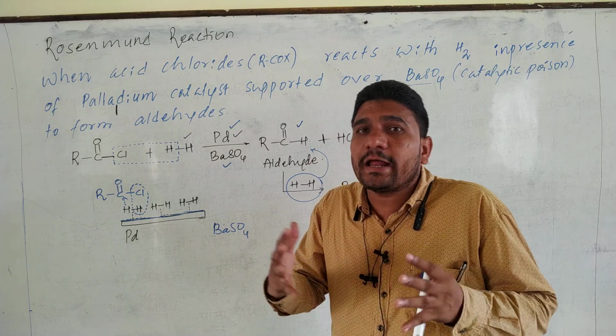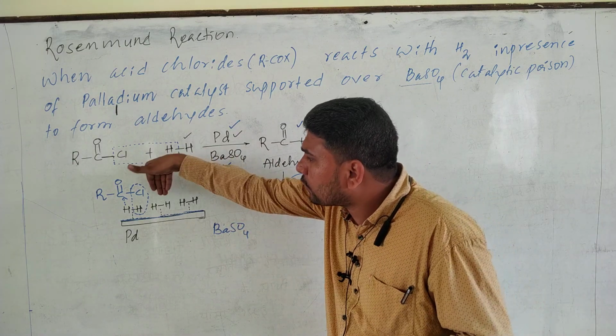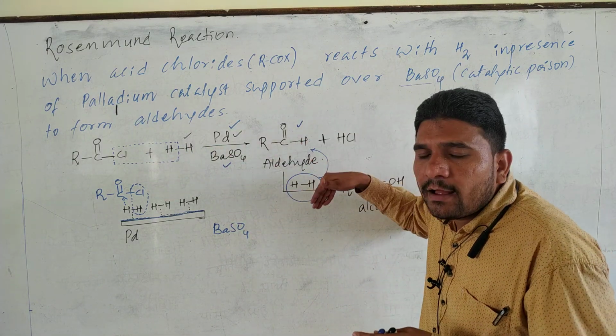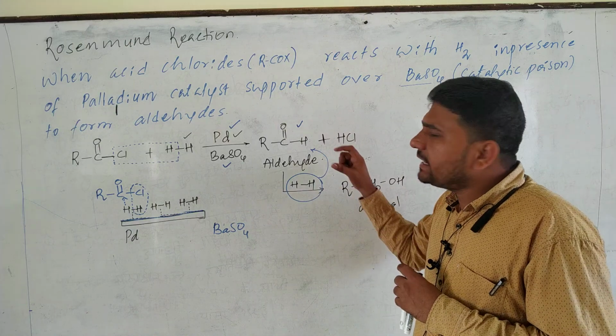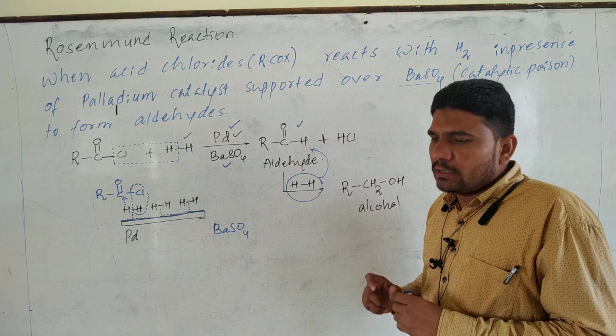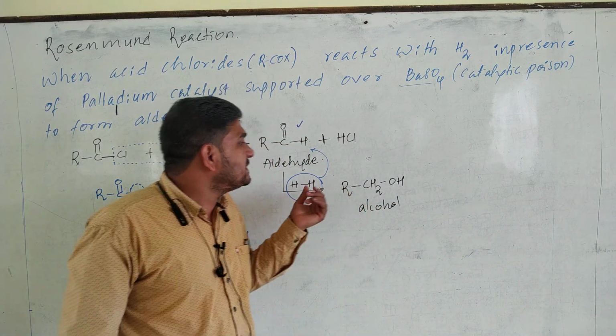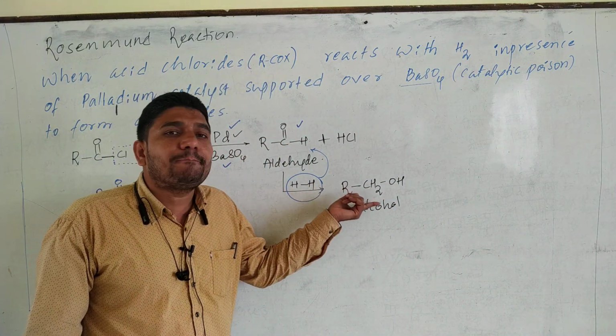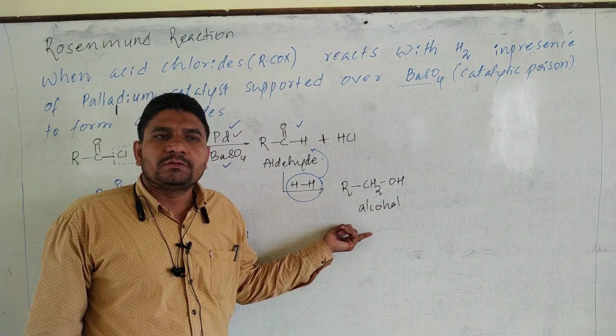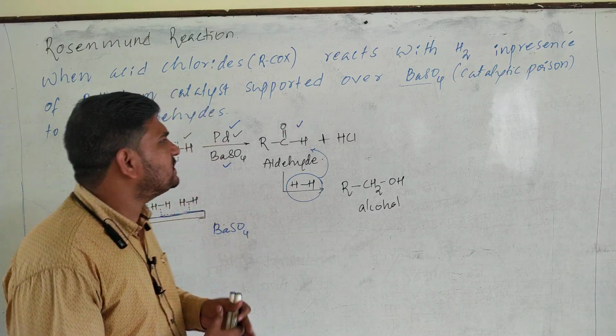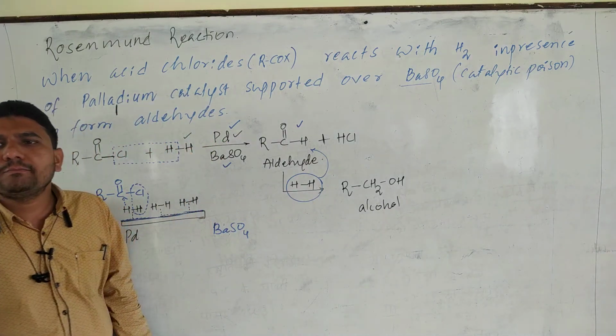Hydrogen gas will not adsorb, then there is no further contact of this hydrogen with aldehyde. Means the reaction stops at this point. This is how aldehyde is barred from converting itself into alcohol. This is a very important reaction. This reaction is known as Rosenmund reaction.